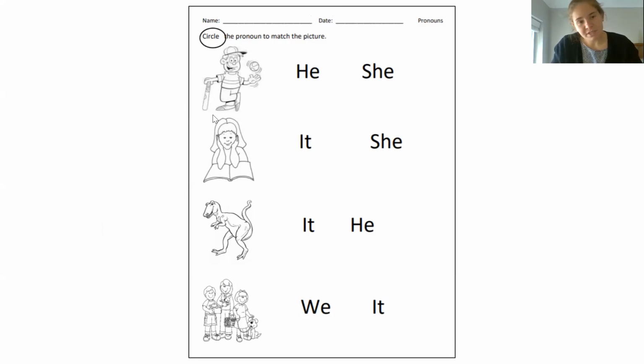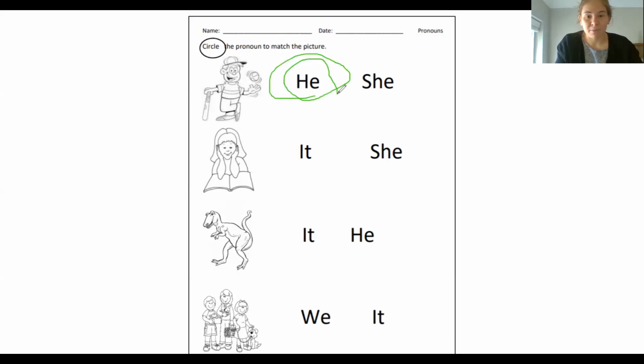Well, sometimes it's hard to tell or assume what pronouns someone might use, but usually if we're going to assume that this is a boy, what pronoun could we use to talk about him? He, right? Nice job. I'm going to circle that. You can circle it on your paper as well. Let's check out the next one.